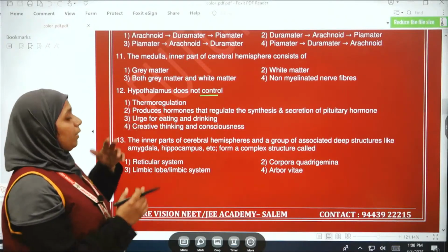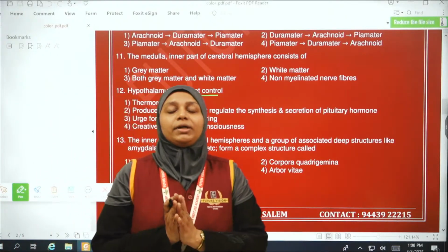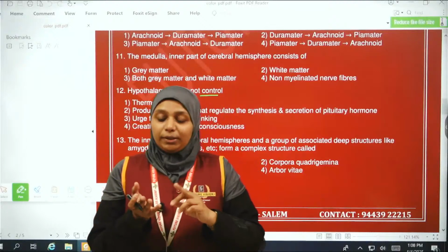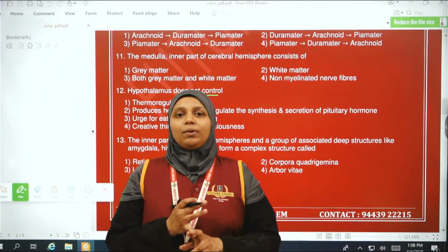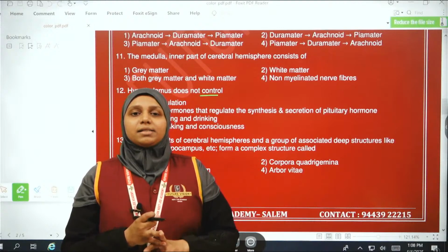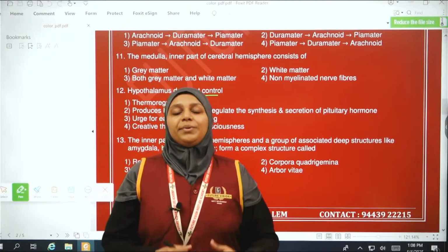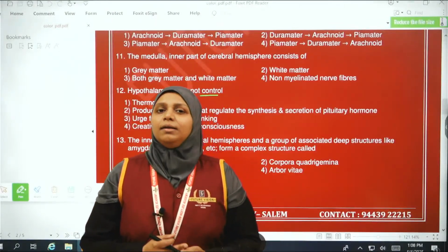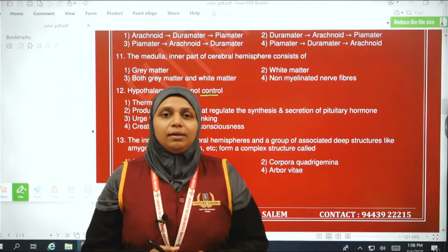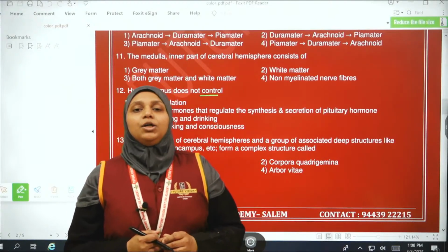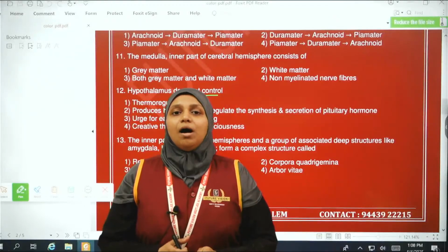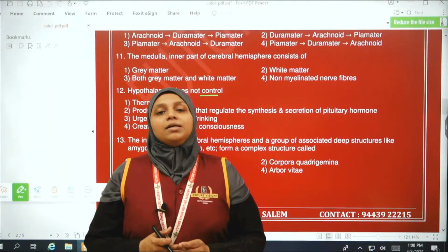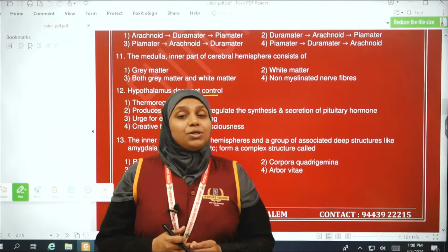So when we look at what the functions of the hypothalamus are, first, it regulates the urge to eat and drink. Okay, then it acts as a thermoregulator. Our body temperature is controlled and regulated by the hypothalamus. The third one is that it has neurosecretory cells, so it can produce hormones. Okay, either statin hormones or the trophic hormones.